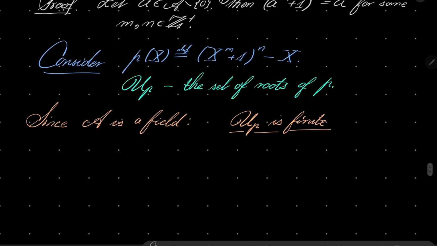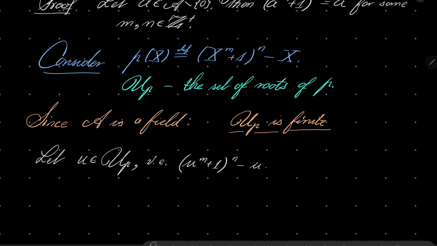Moreover, let's see. Let u be in our set U of p, i.e. u to the power of (m plus 1)^n minus u equals 0. What happens if I apply the function h to u?